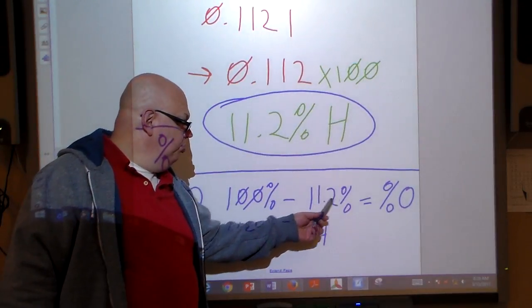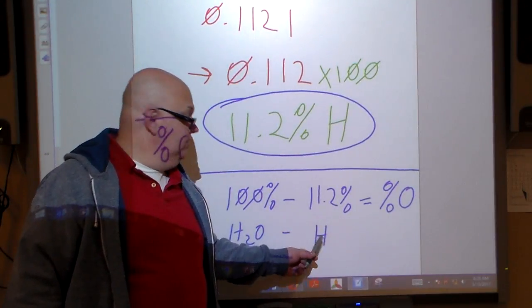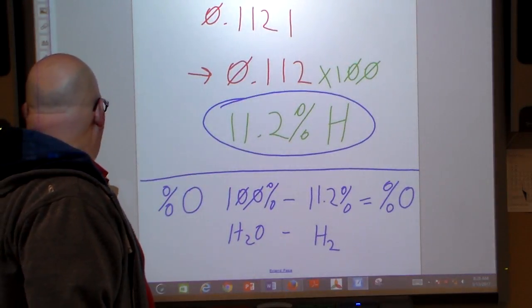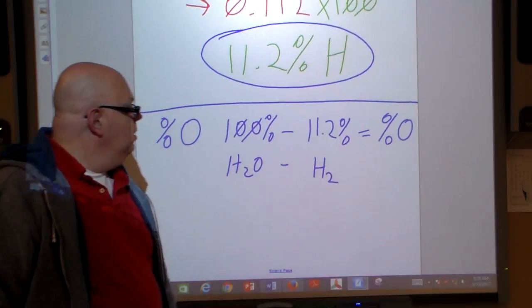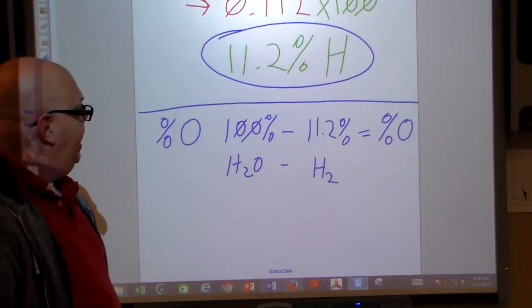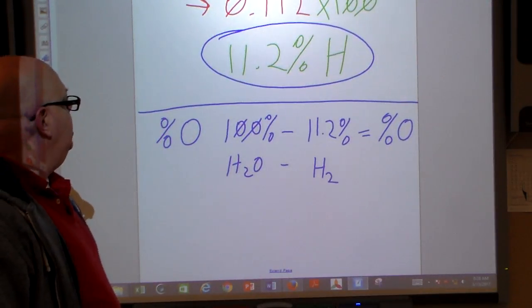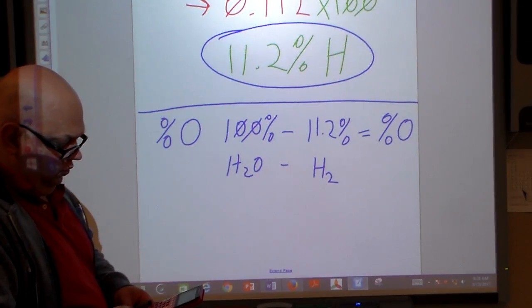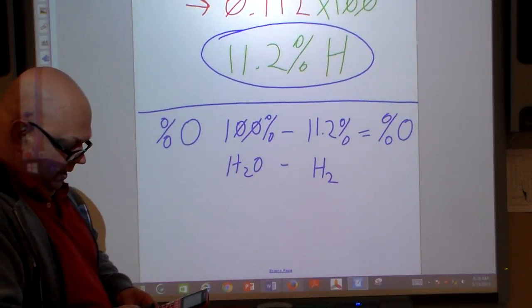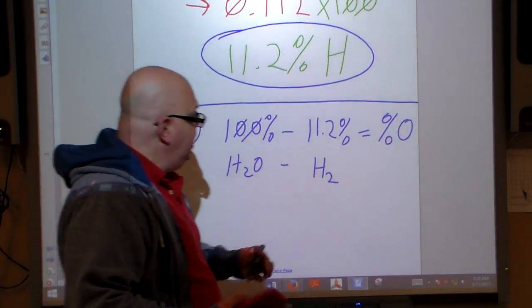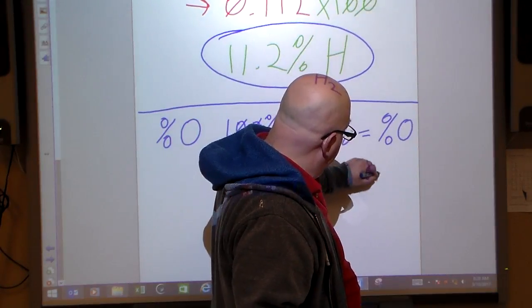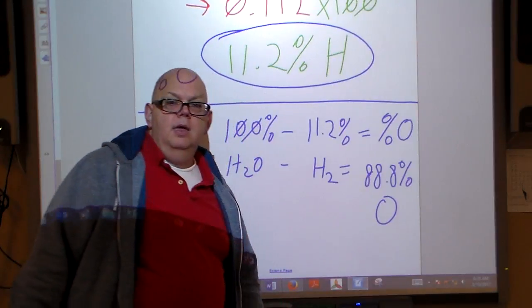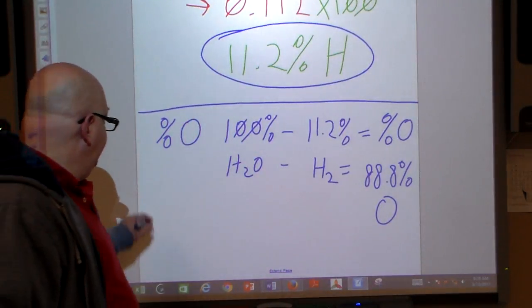Now, in this case, the 11.2%, that's all the hydrogen. So if you want to look at it that way, that it's like an H2, that works. That will do it. Okay? So we can do that. And let's see, I'm going to do it on the calculator here. So 100 minus 11.2 equals, and I got 88.8% oxygen. Now that's one way to do it, okay?